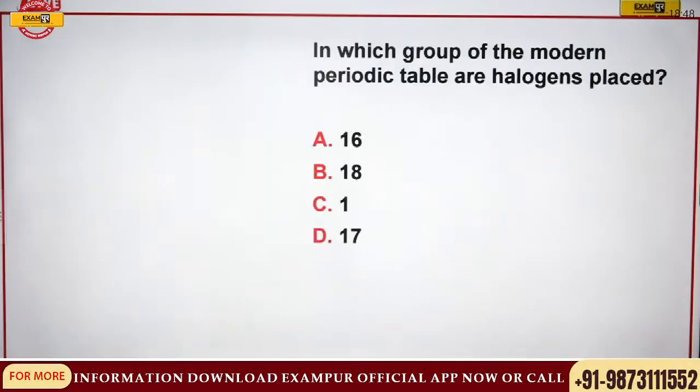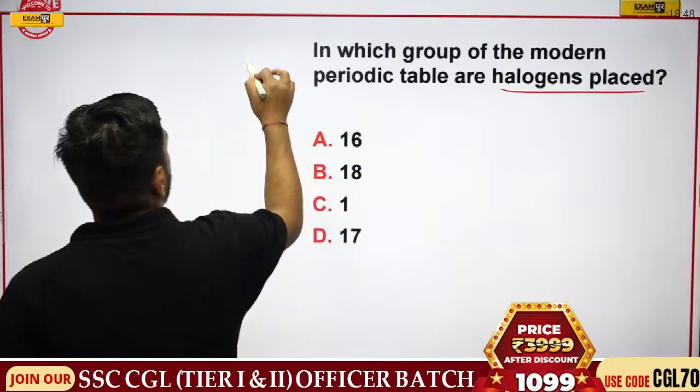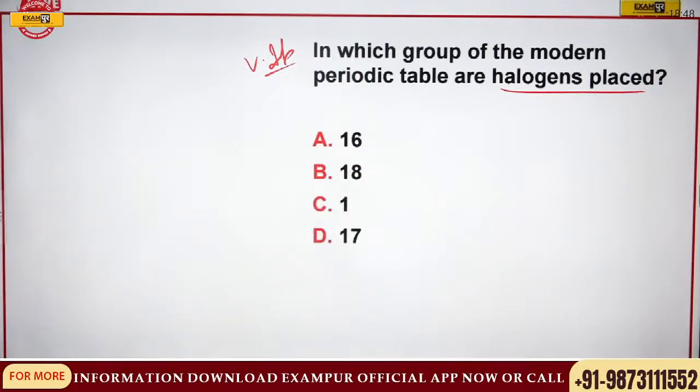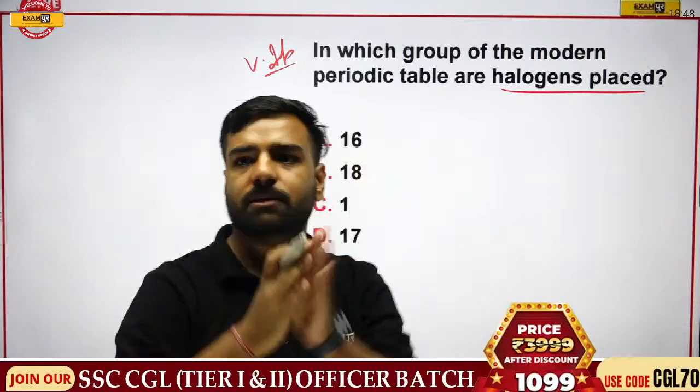Okay. So we have the next question. In which group of the modern periodic table are halogens placed? Important. Actually, it is very important. It is asked in the examination again and again. Yeah. So in which group of the modern periodic table are halogens placed? So till that time you're giving me the answer. Udbhav, awesome. That's totally correct.